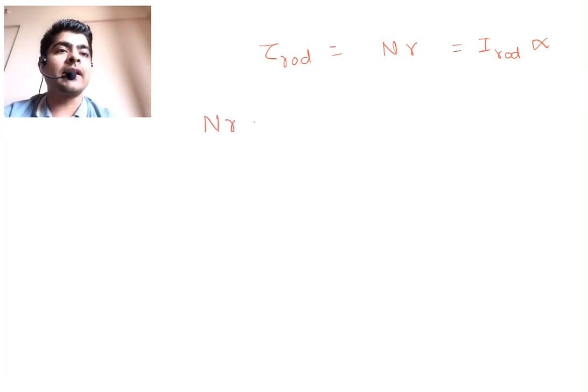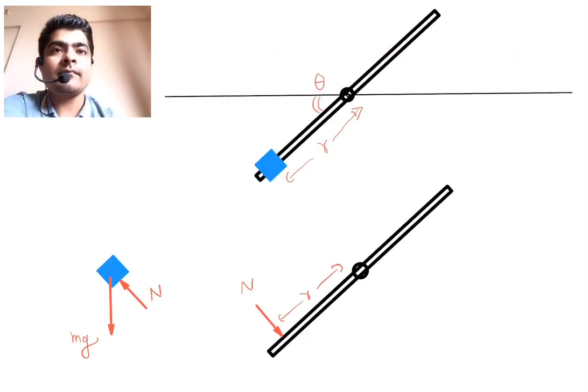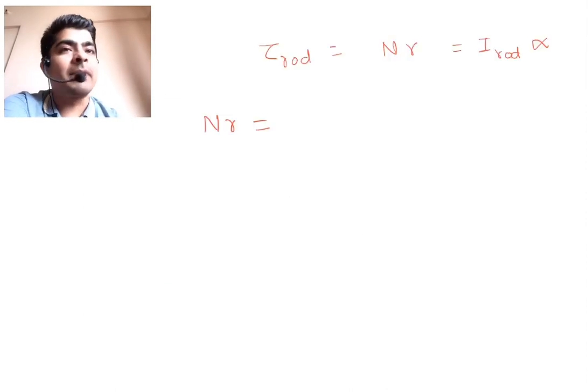So Nr is equal to the moment of inertia of the rod about the hinge times angular acceleration. The hinge is exactly at the center, so the moment of inertia of the rod should be ml squared by 12. But what is the mass of the rod? The mass of the rod is 0, so the moment of inertia of the rod will be 0.